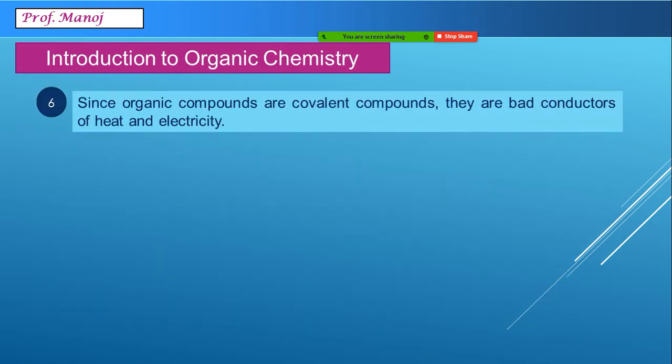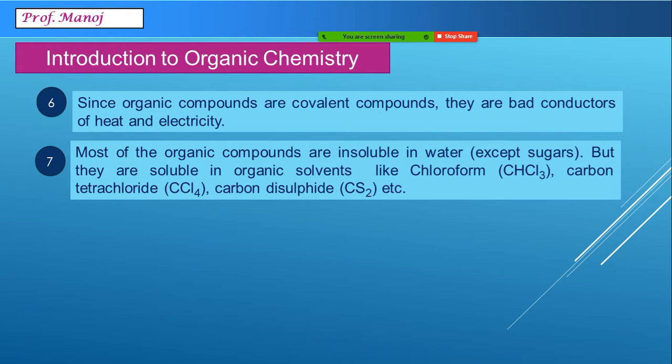Now a few more properties we can see with respect to covalent compounds: all the covalent compounds are bad conductors of heat and electricity. Because they don't have any free electrons, they cannot conduct heat and electricity. Similarly, organic compound solubility varies a little bit.